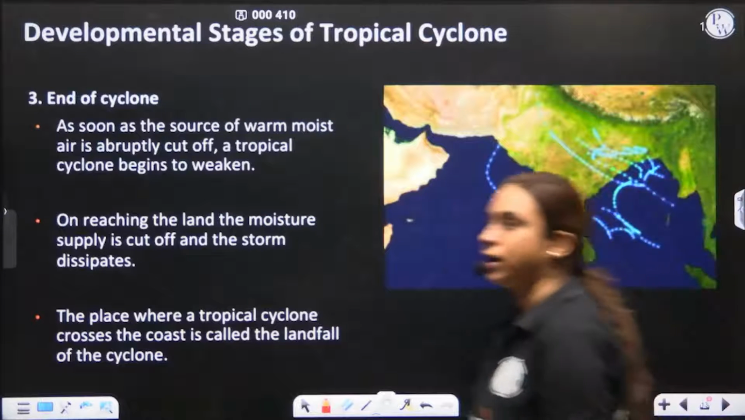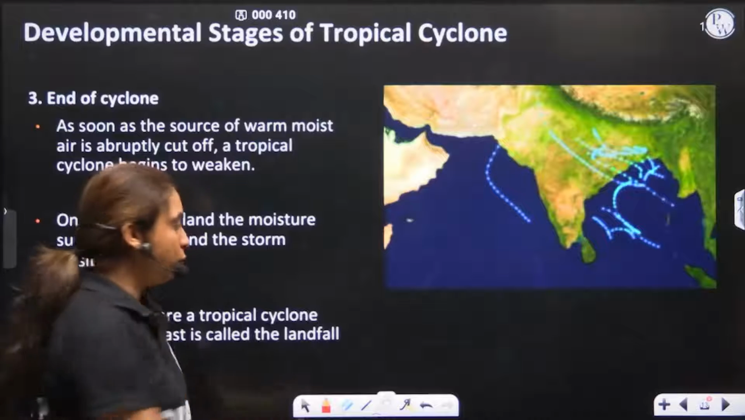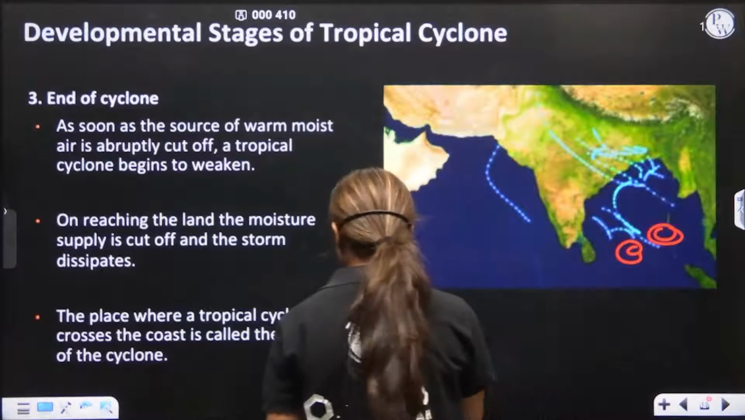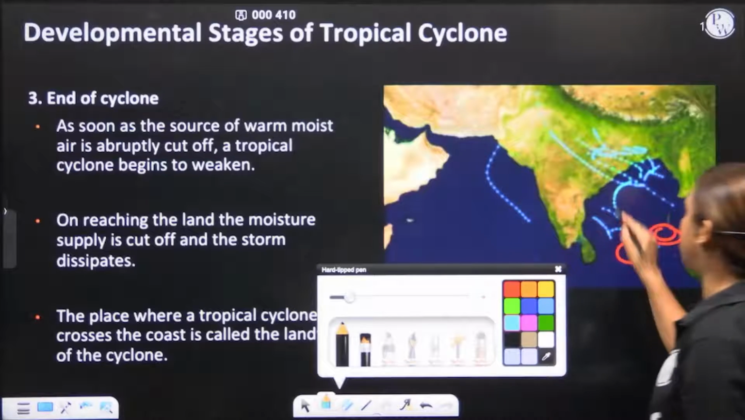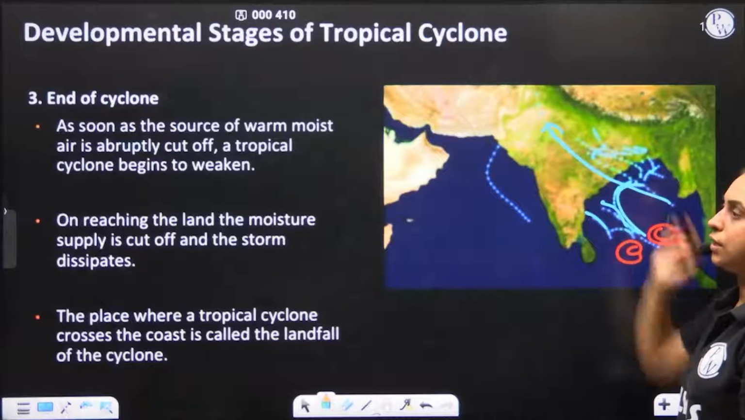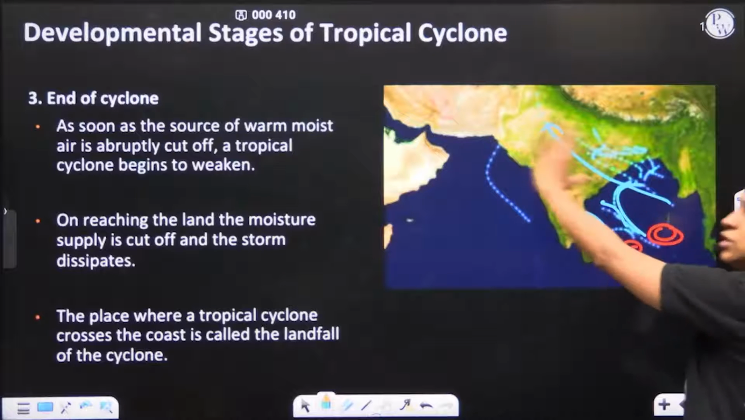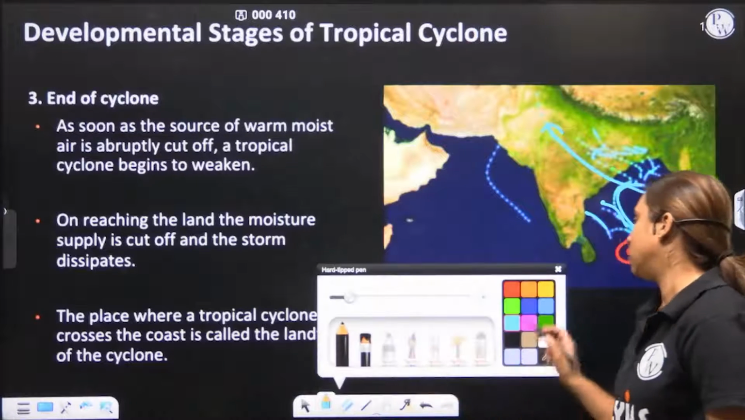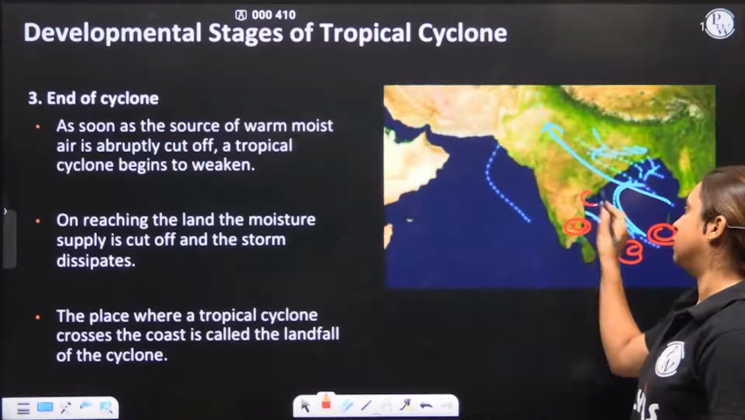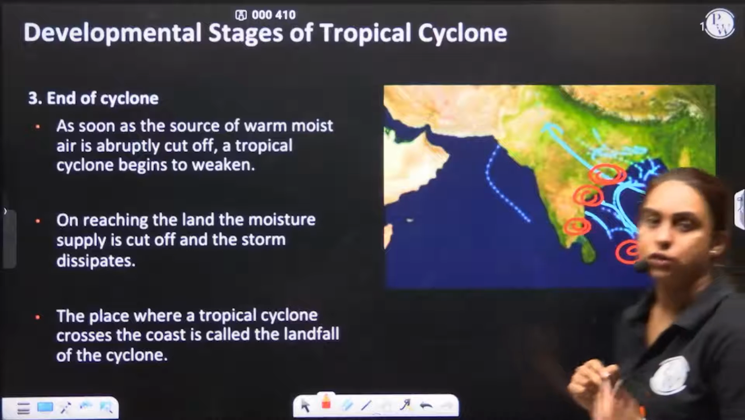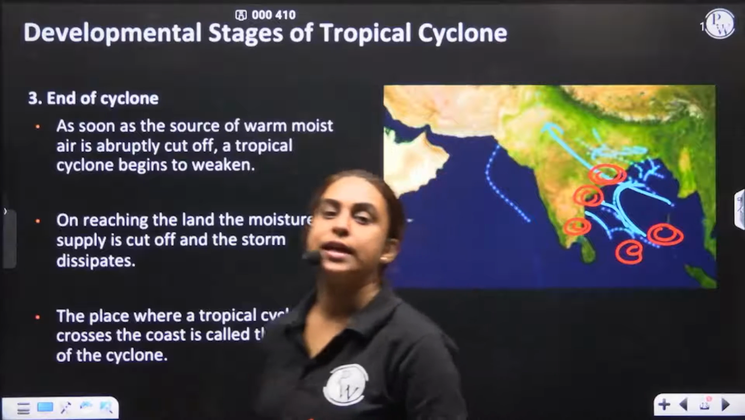Finally the cyclone ends. We know that the cyclone is formed here, and it then starts moving under the influence of the trade winds. As it is cut off from the ocean, if the cyclone reaches the coast, it is cut off from the primary energy source, that is warm oceans, and it dies.